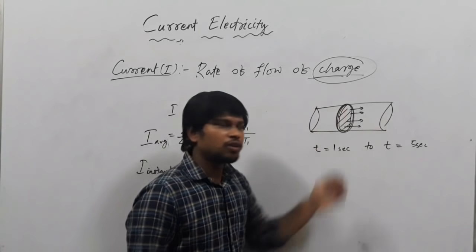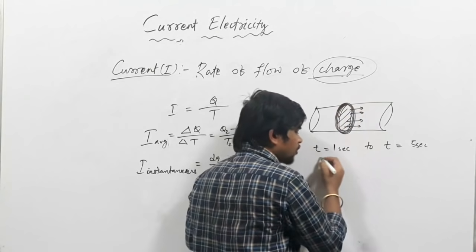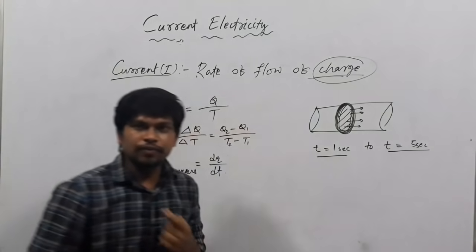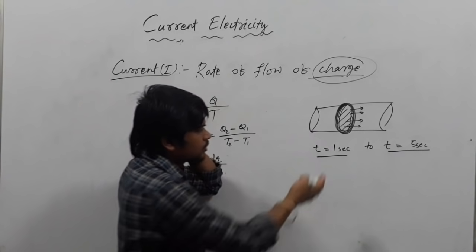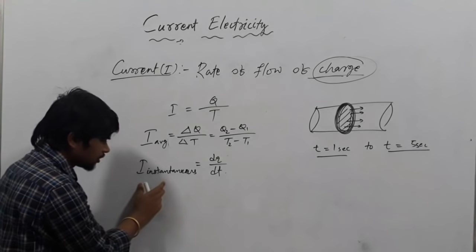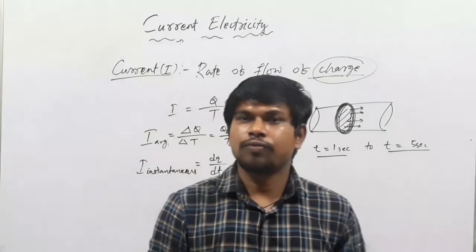The amount of charge flowing through this cross sectional area from t equals 1 second to t equals 5 second, that is called average current. But I instantaneous means the current at a particular time.